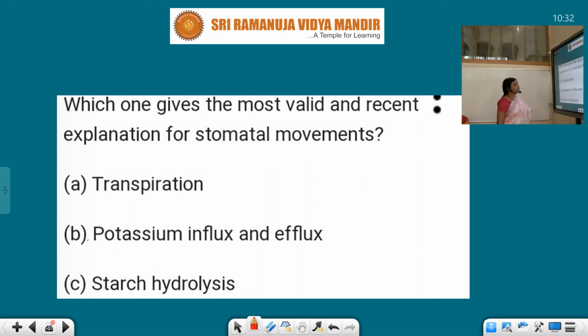Next, which one gives the most valid and recent explanation for stomatal movements? The valid and recent explanation for stomatal movement is potassium influx and efflux. Potassium goes inside, and the increase of potassium opens the stomata, and the decrease of potassium closes the stomata.